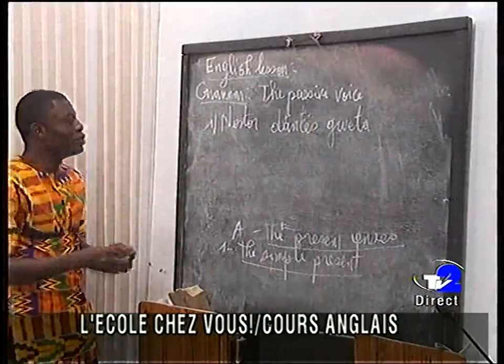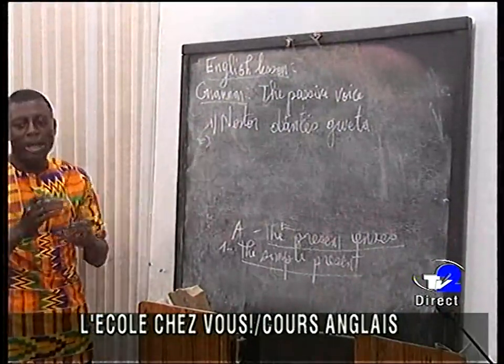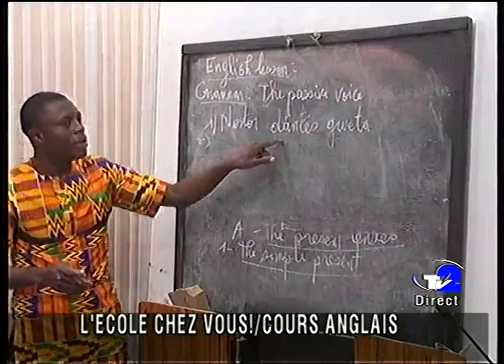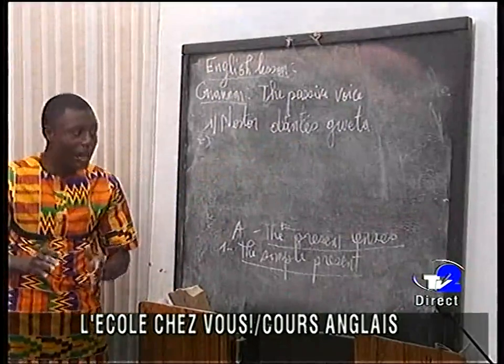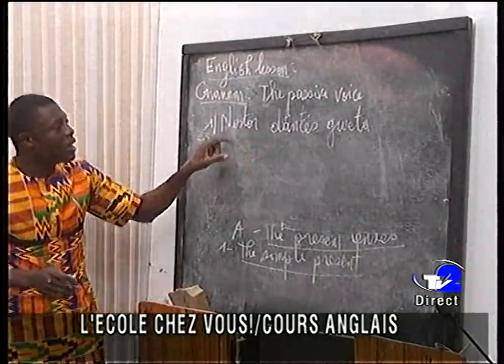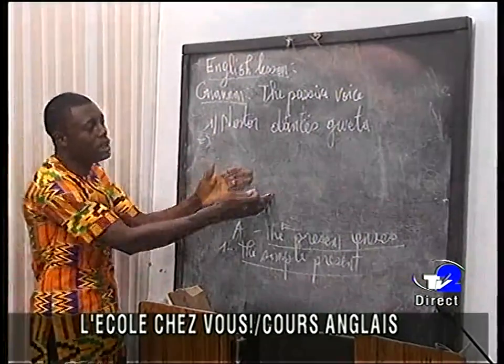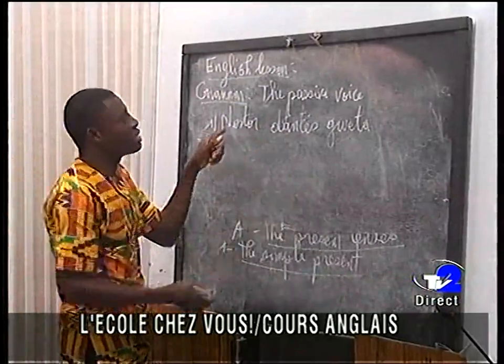Now, what are you going to do? Look at me. We said that from active voice we have the subject, the verb, and the object. Now, with the rule that we learned just now, the object will become the subject, and we are going to use the verb to be plus PP of this verb plus by plus the subject.